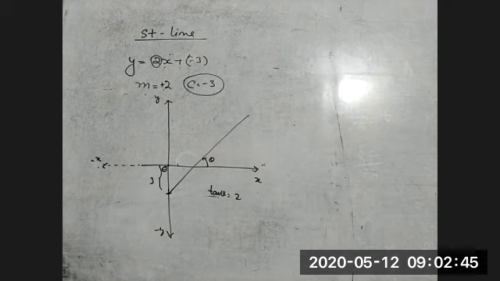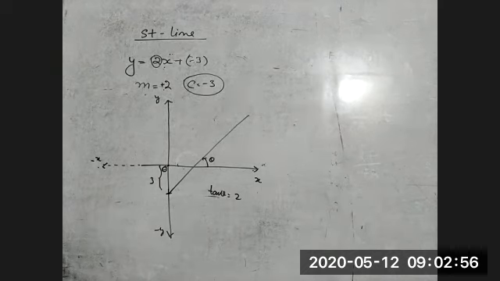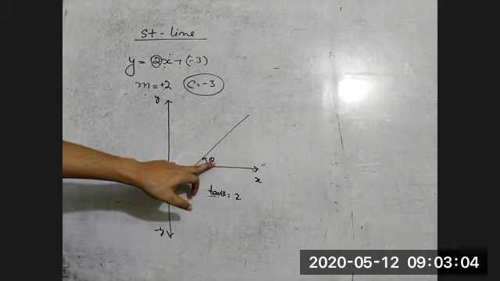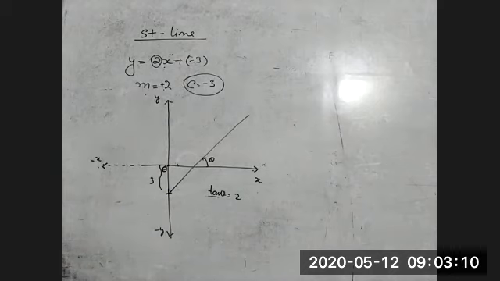Excuse me, sir. Where the slope is cutting, that's 2, right? The slope is not cutting the x-axis. That point is not a point; it's the angle. Suppose we are taking 30 degrees. The value of slope is tan 30 degrees. Tan 30 is 1 by root 3. So the value of slope m is 1 by root 3. It is not indicating any point. It is just the tan of that angle.